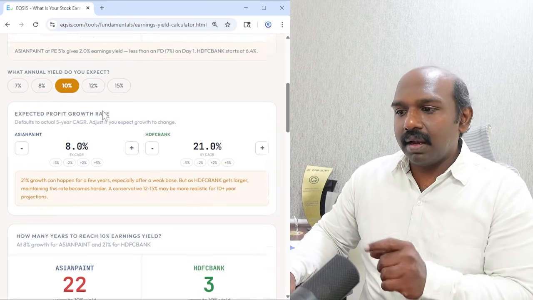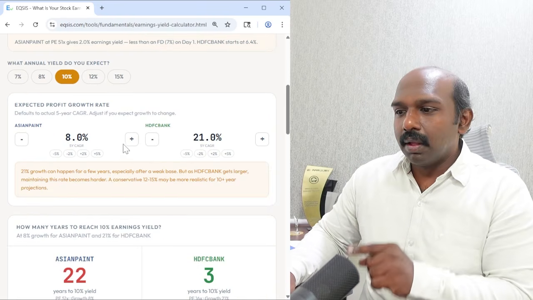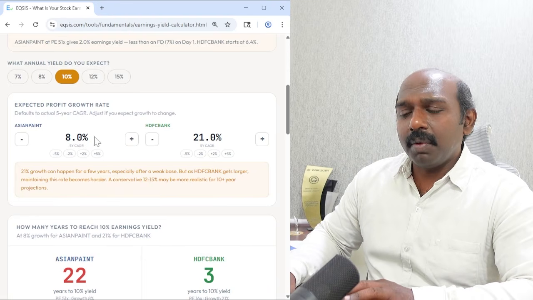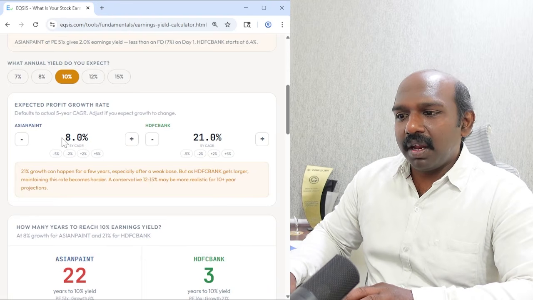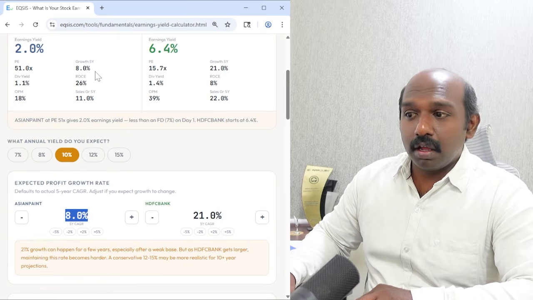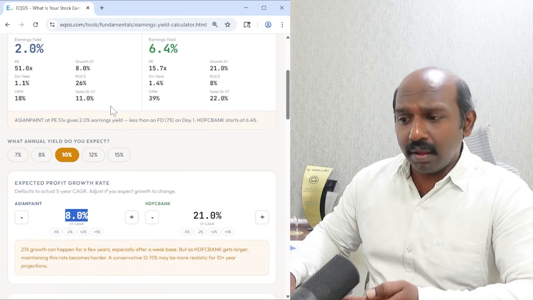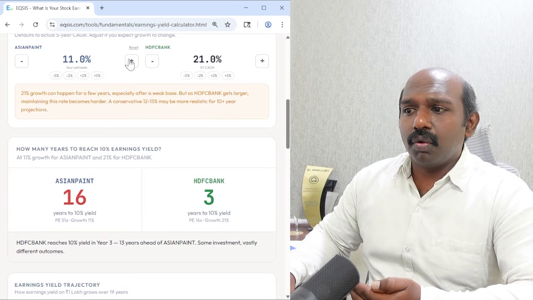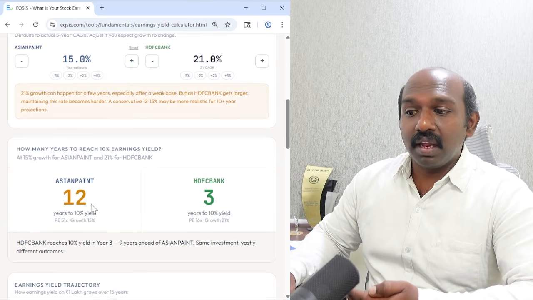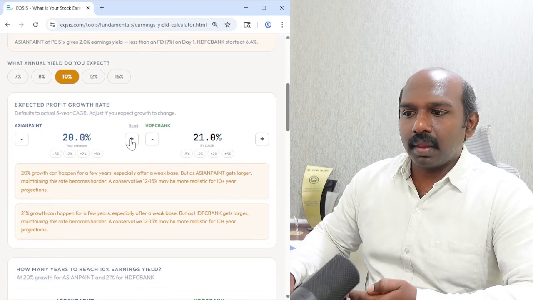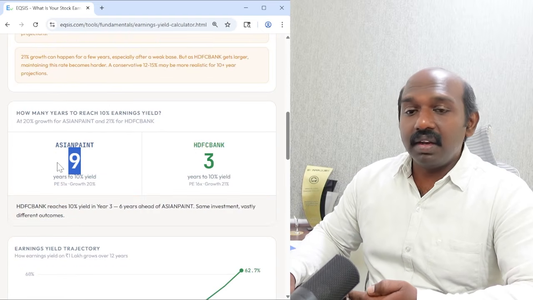So make sure that you use this to rationalize it. Here you have a factor to justify, because sometimes people say that, Murugan, Asian Paint is growing by 8%. That is the historical growth rate. But if you anticipate the growth rate to be a little higher, okay, assume that the growth rate is about 15%, it still takes 12 years. And if the growth rate is about 20%, it still takes 9 years.